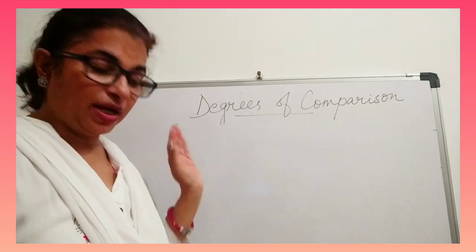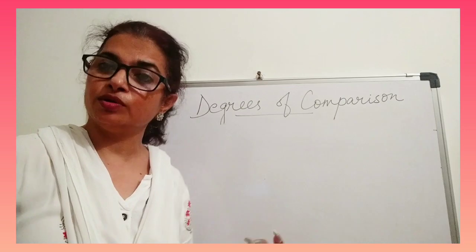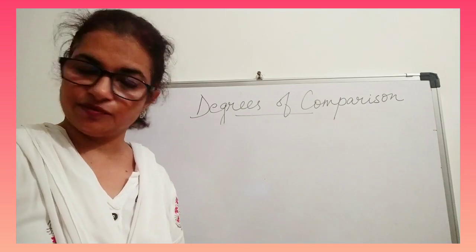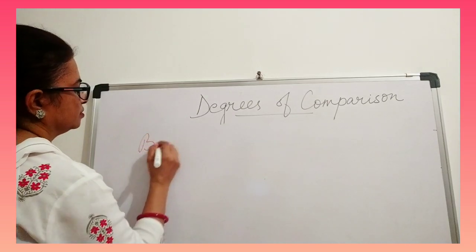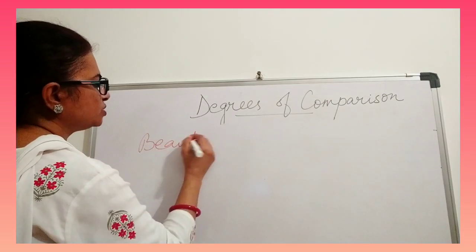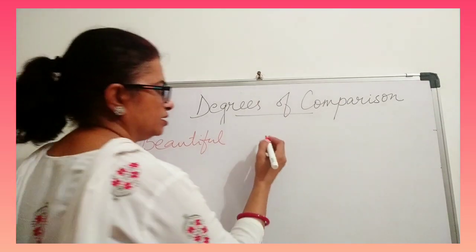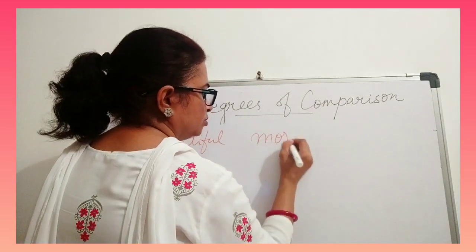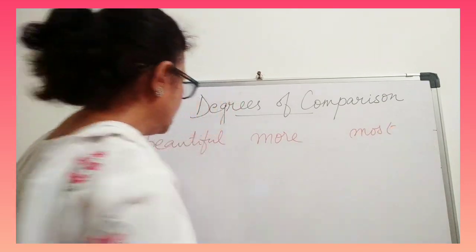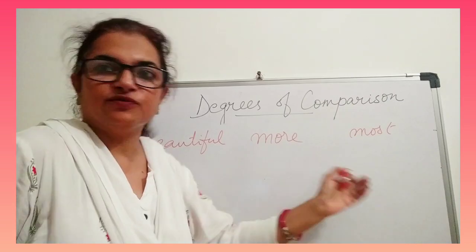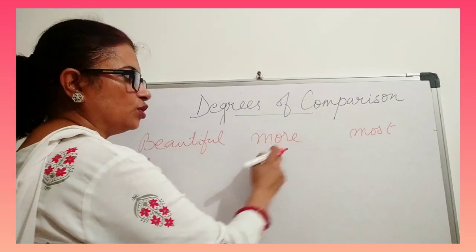The multisyllable adjectives take more and most with them. For example, beautiful takes more and most: more beautiful and most beautiful. I can't say beautifuler and beautifulest. No, there's no such word. So beautiful takes more and most before it.